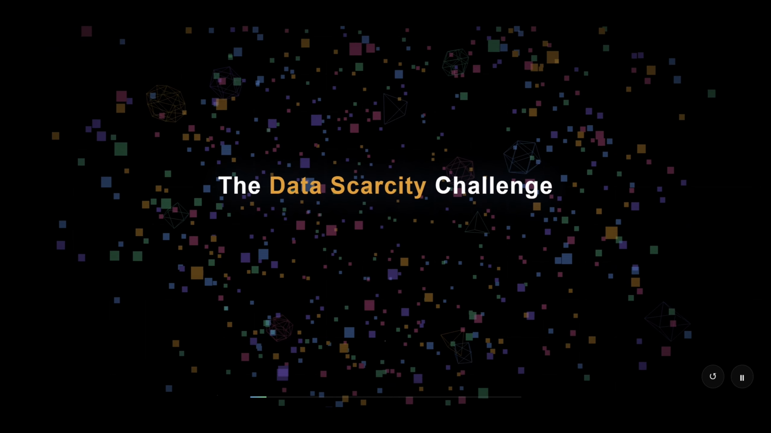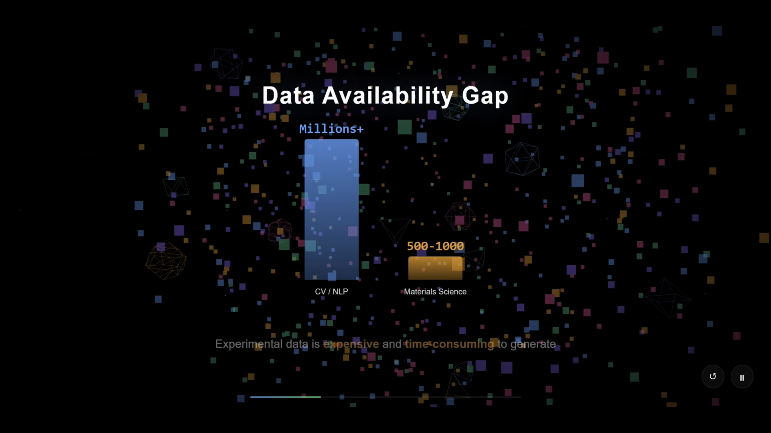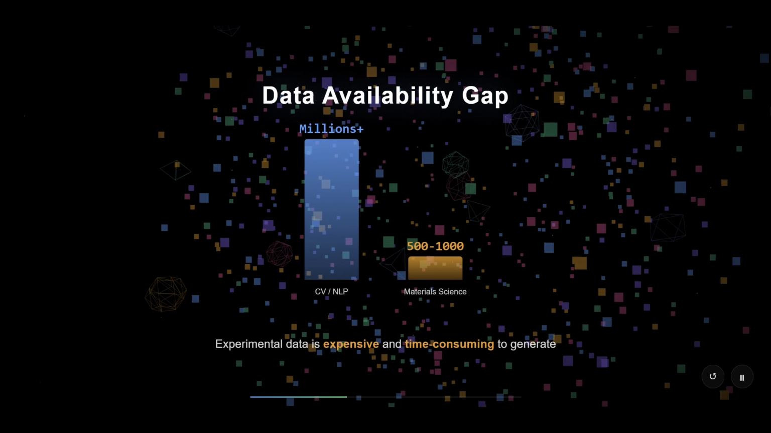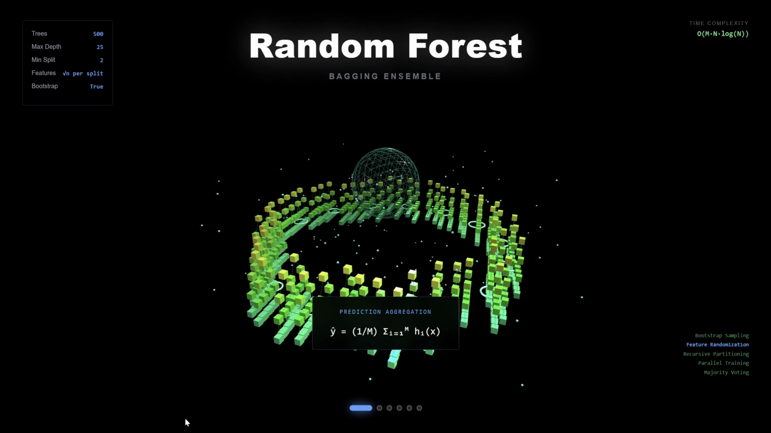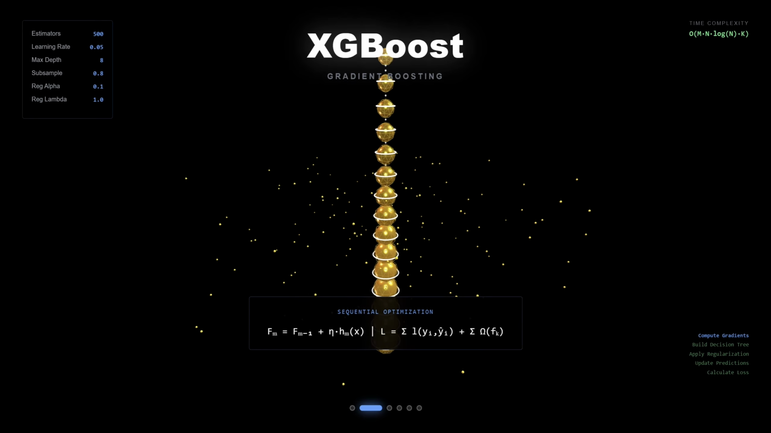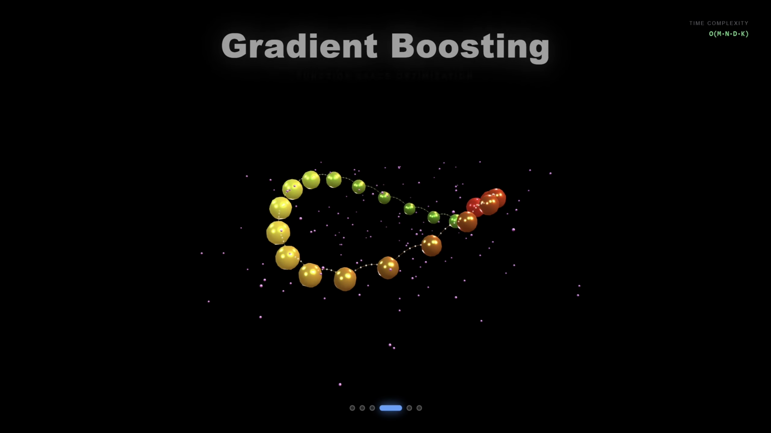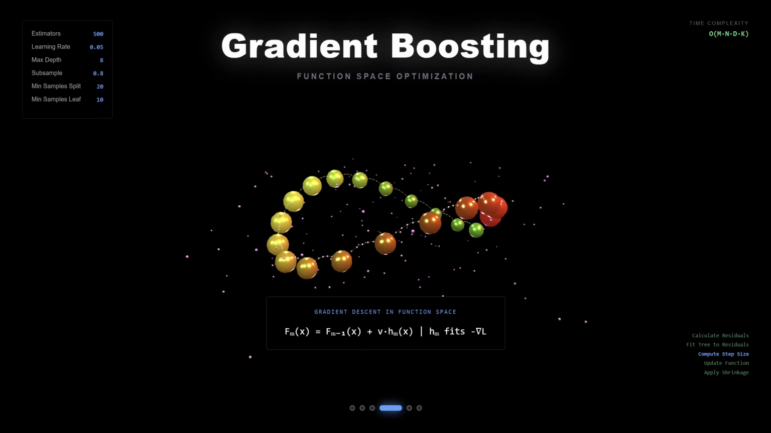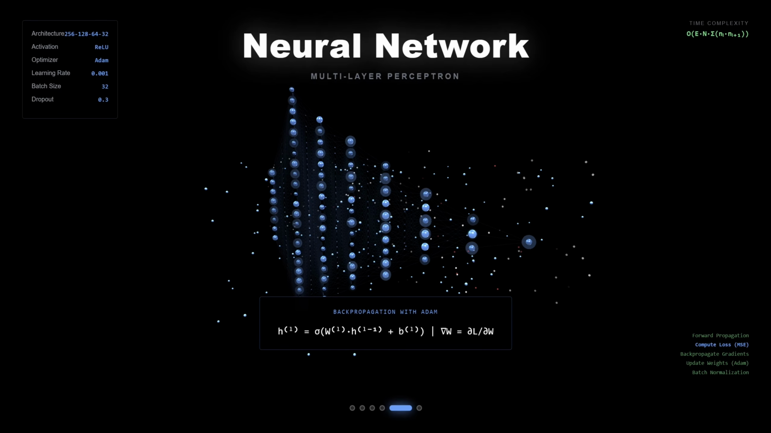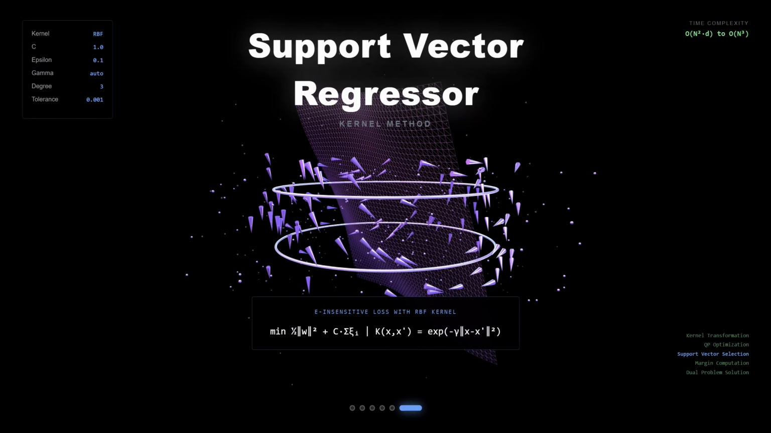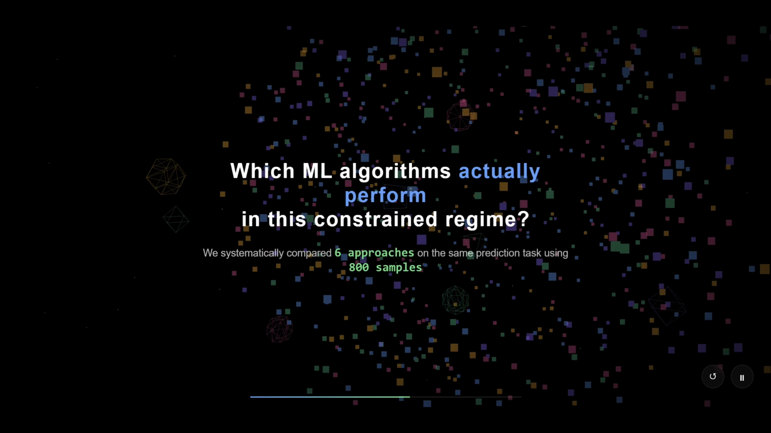Data scarcity. It's the biggest challenge in applying machine learning to materials science and mechanical engineering. While computer vision and natural language processing have access to millions of labeled examples, experimental materials data tells a very different story. It's expensive, it's time-consuming, and most research groups work with datasets in the 500 to 1,000 sample range at best. This raises a critical question: which machine learning algorithms actually perform well when you're working with limited data?